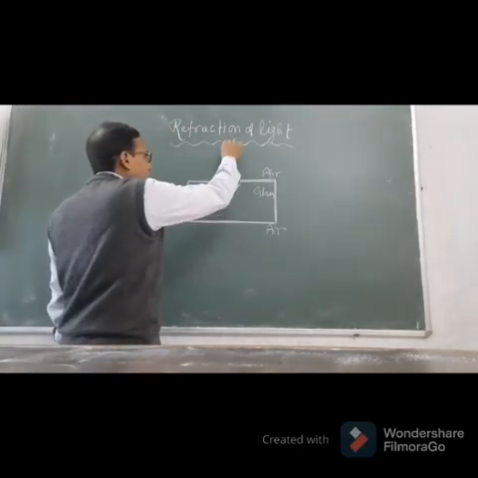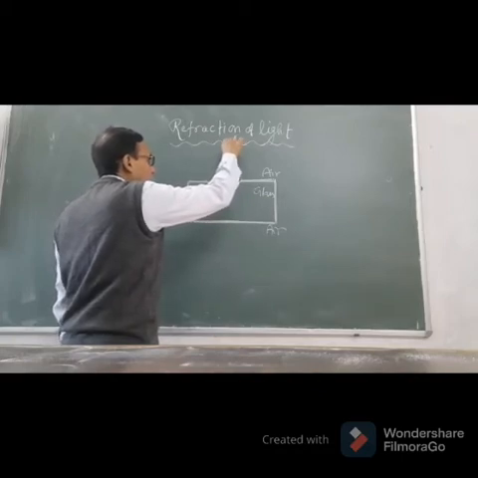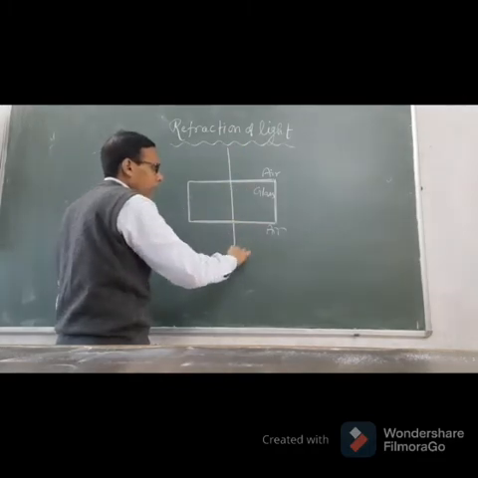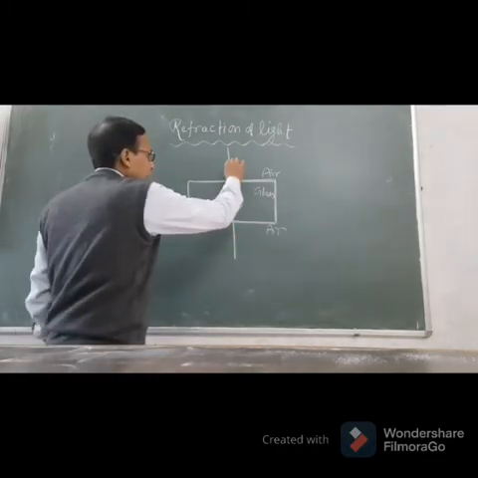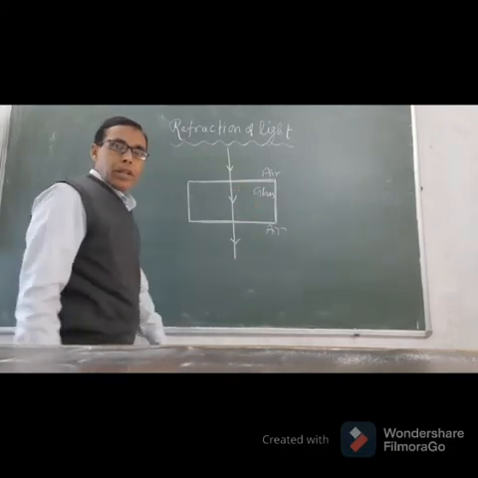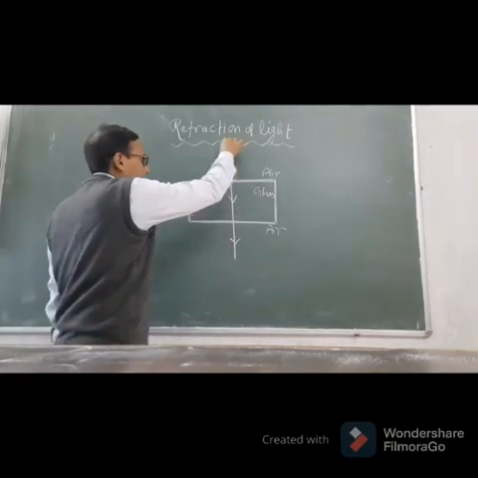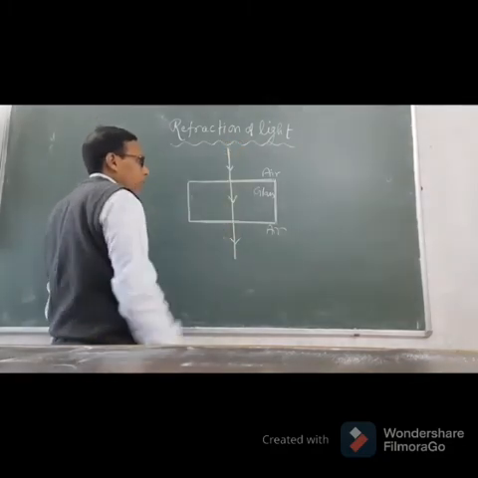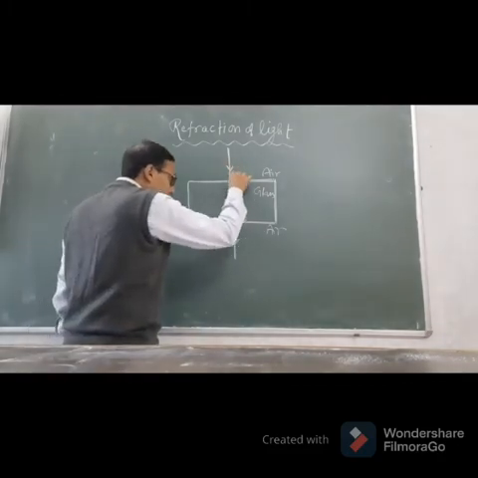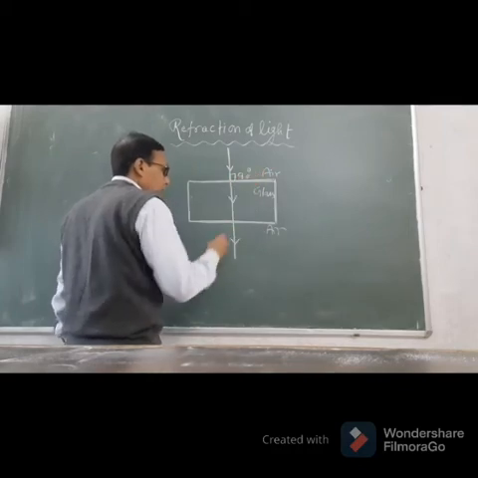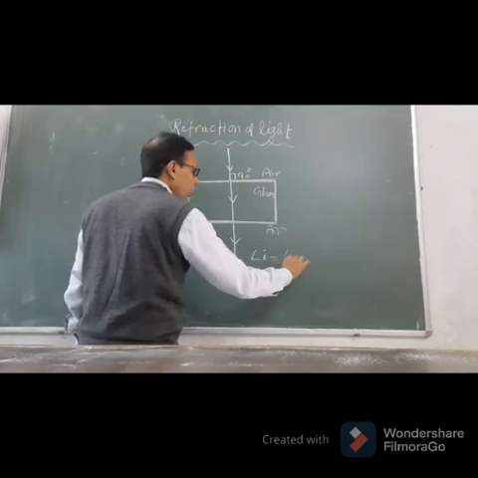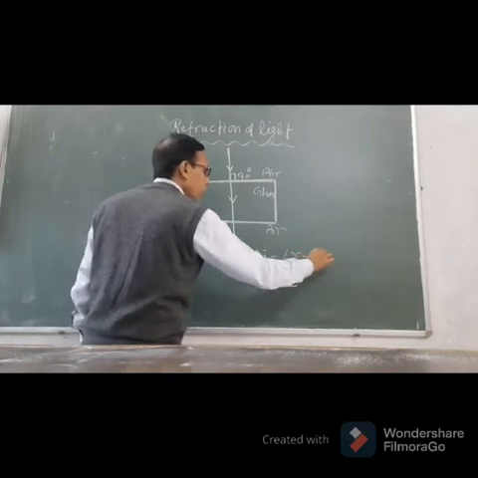When a ray of light falls normal or perpendicular to the surface of the glass slab, then no refraction of light takes place. In this case, angle i, that is angle of incidence, is equal to angle of refraction, which is equal to 0 degree.